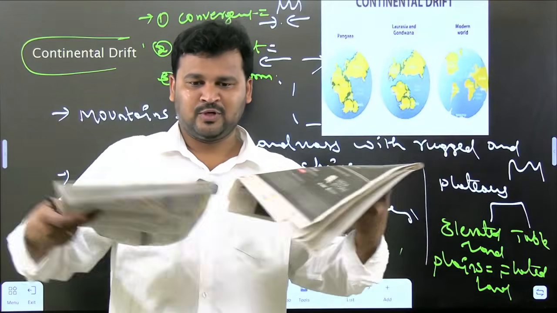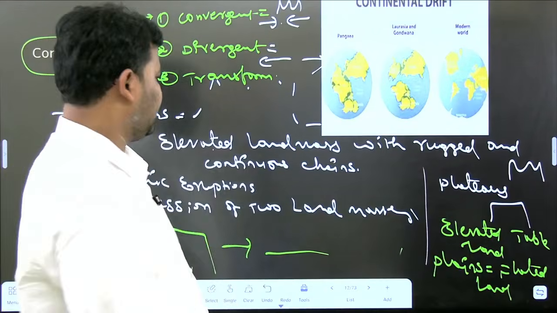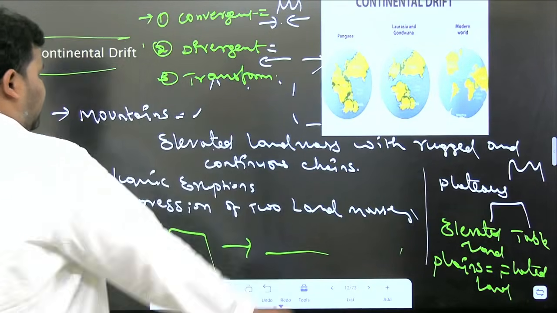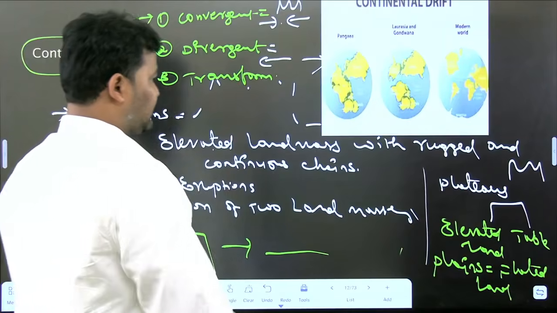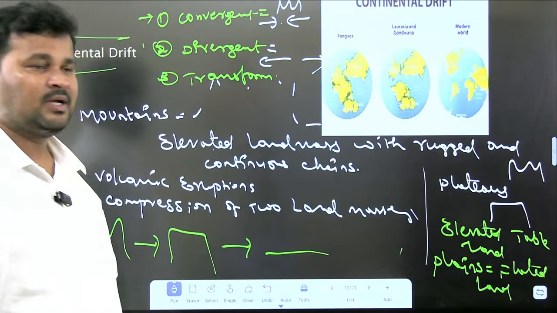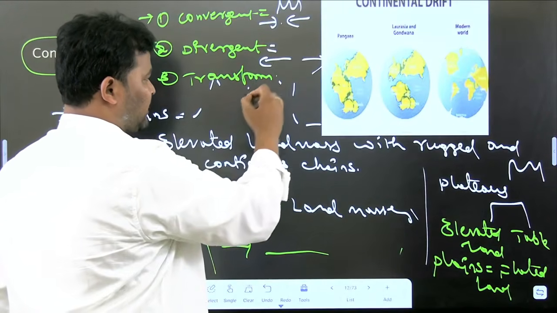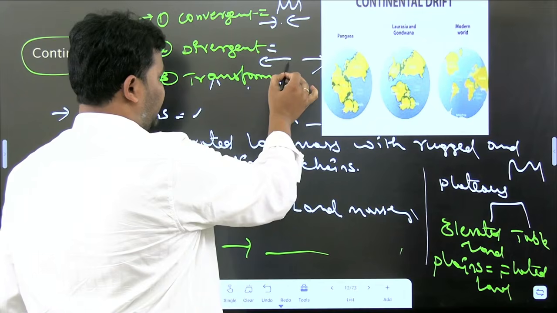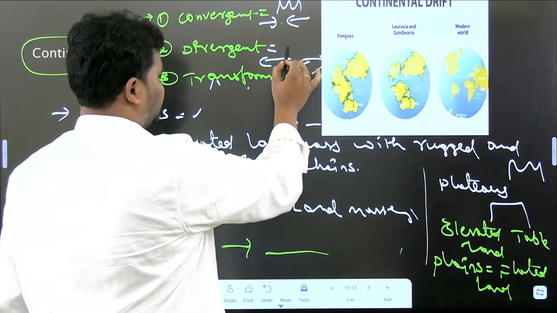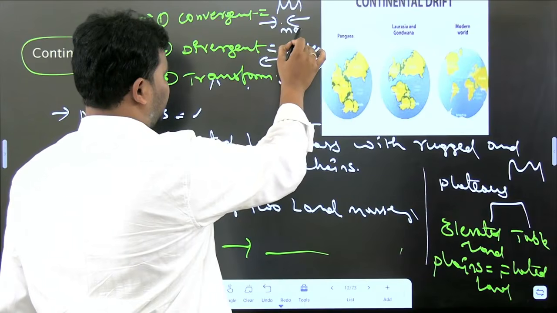So divergent means the tectonic plates are moving away from each other. Whenever divergent boundary interaction is happening between two tectonic plates, we can find the formation of valley-like structures. Here we can find valleys, and above we can find mountains.